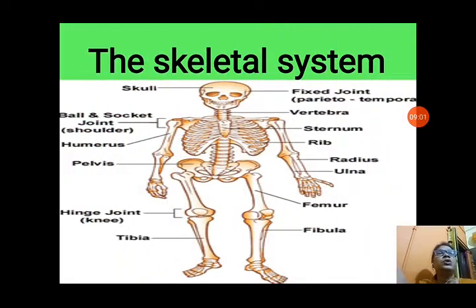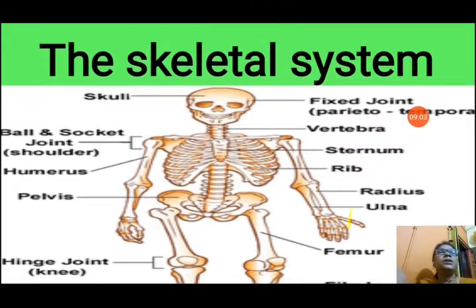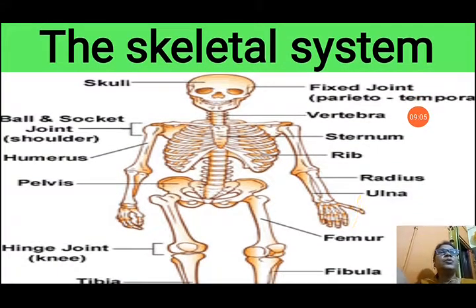You can see, students, there is the human skeletal system. You can see the skull protects our brain. You can see in the rib cage our heart is protected, and on the backside our spinal cord is protected inside the vertebral column. So all these are performing a particular function.